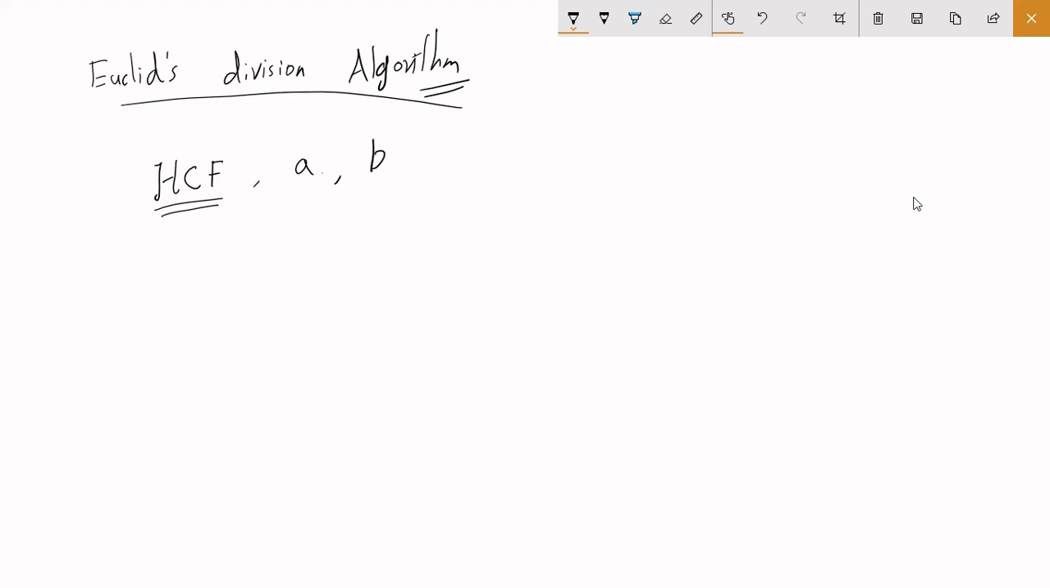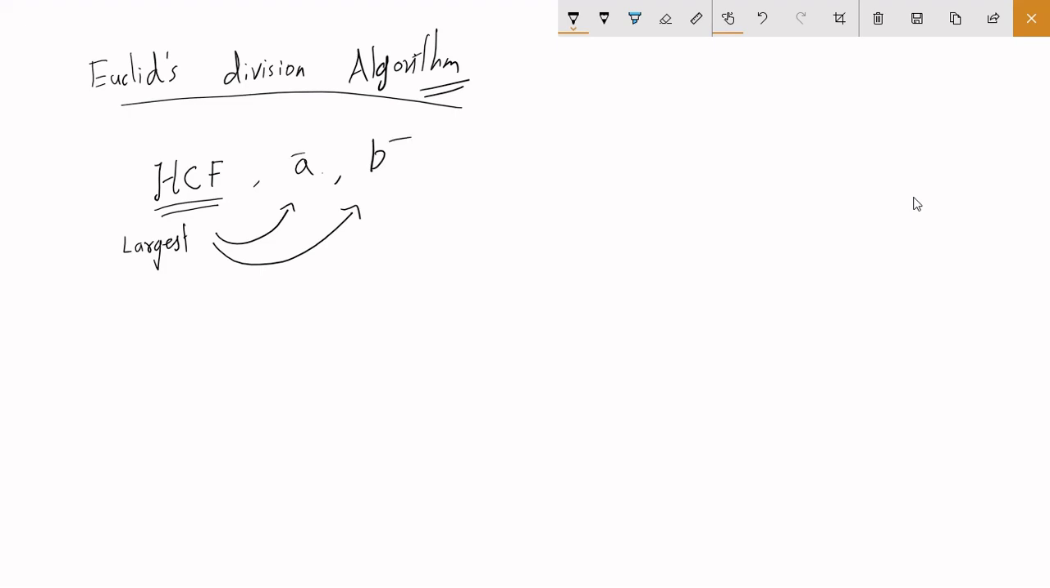And just to remind you of what the HCF is, HCF, which is the highest common factor, is the largest number that can perfectly divide A and B. HCF is the largest factor of A and B, you can put it that way. Or HCF is the greatest number which perfectly divides without any remainder both A and B.